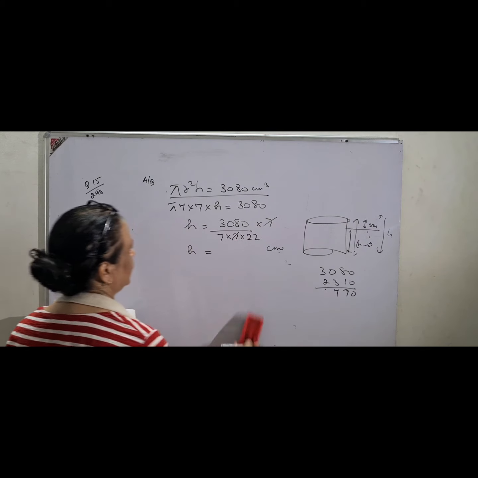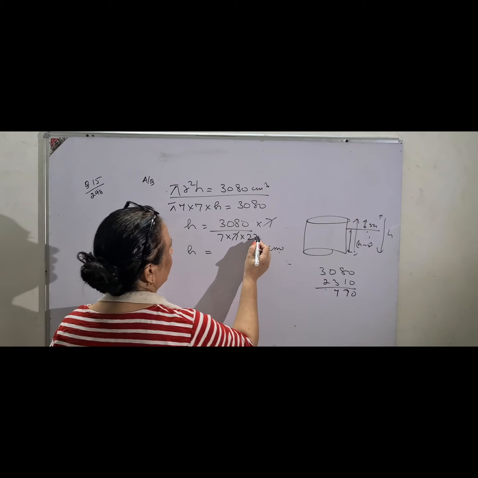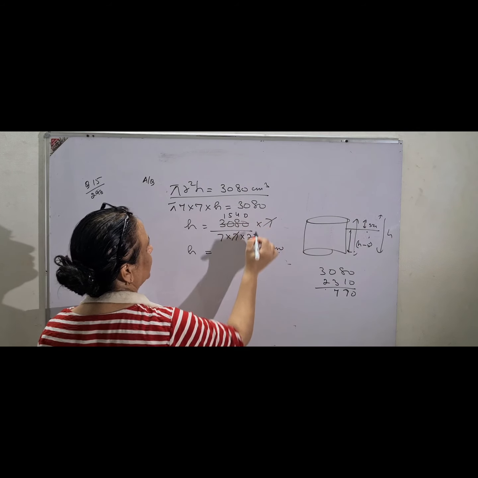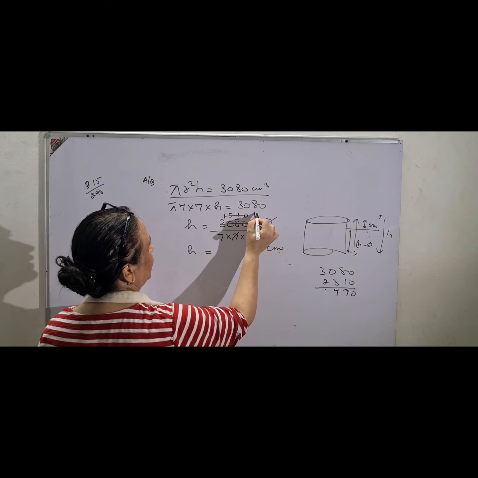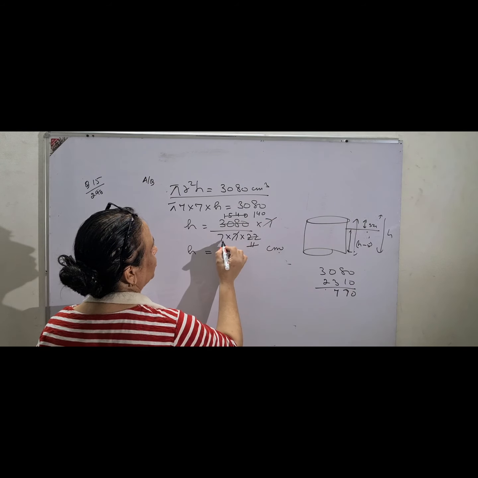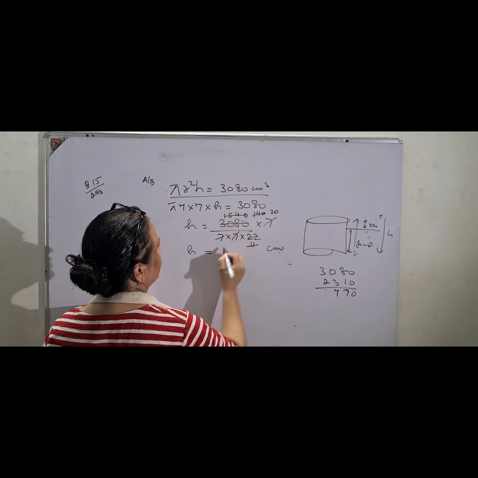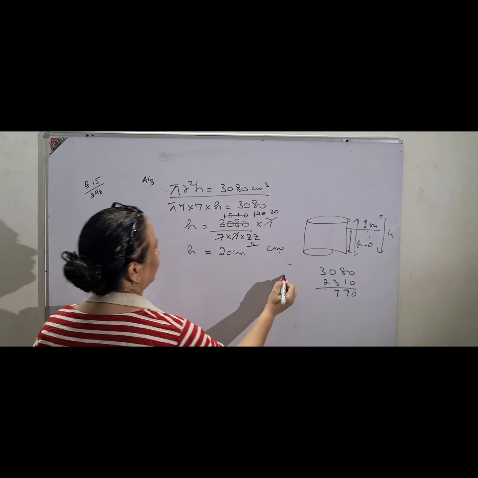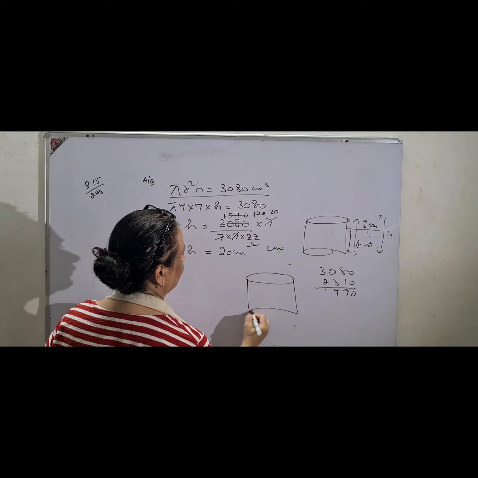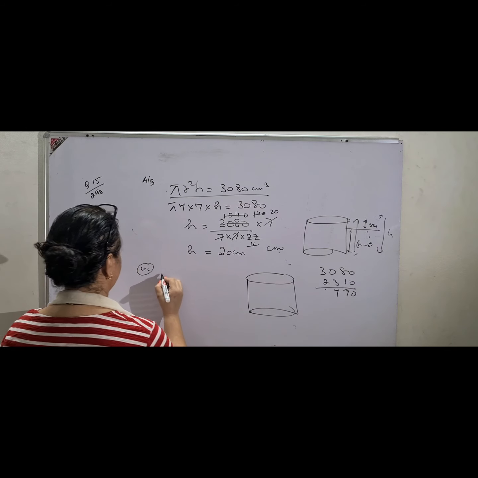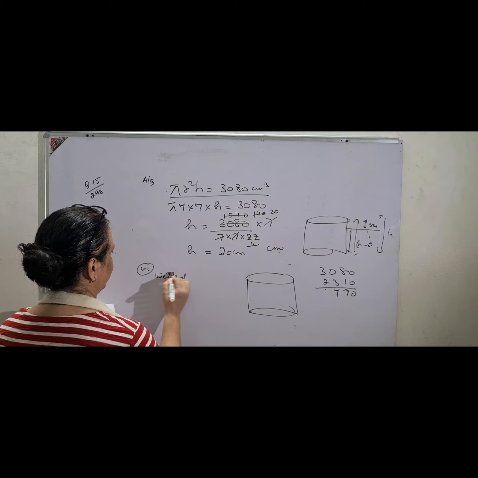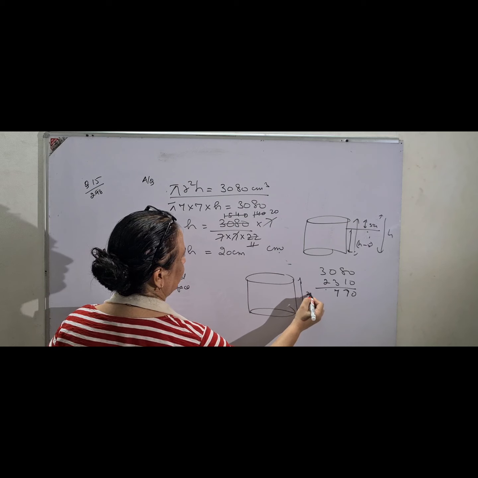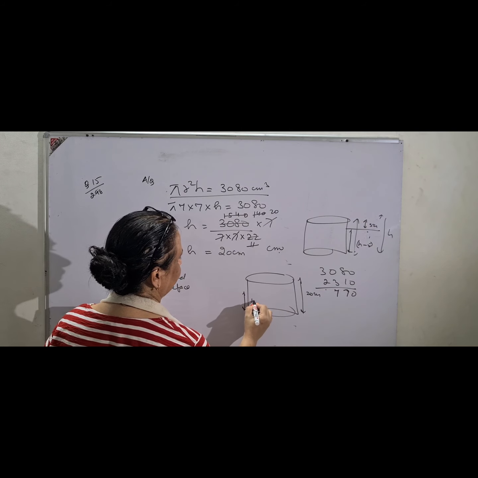So let me calculate it. We calculate it. See, 2 11s are 22, 2 1s are 2, 15 2 4s are 0, or 11 1s are 11, 44, 11 4s are 0. You can cancel it. 7 20s are 140. So the height is 20 centimeter. Third part of the sum: you have to calculate the wetted surface area. Wetted surface area. If it is filled half, and the total height is 20, then the height will be 10 centimeter.